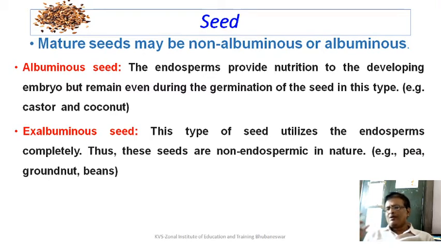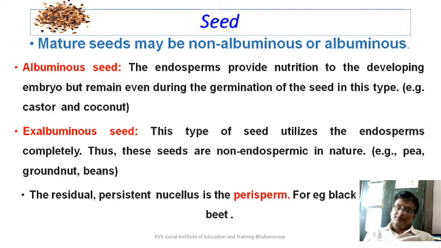During development, if the endosperm which is produced is totally consumed in the mature seed, you call it ex-albuminous seed. And in case the endosperm is persistent, not totally consumed, and is present in the mature seed, you call it albuminous seed.